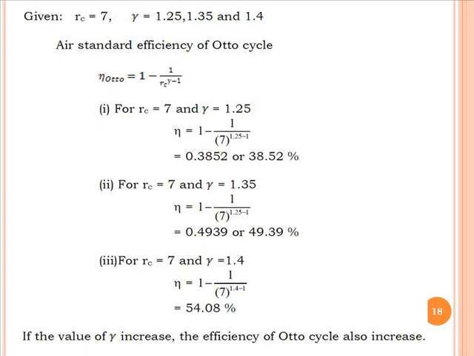So what is our comment? Directly from the result we can comment that for a fixed value of compression ratio, when the adiabatic index gamma increases, definitely the efficiency of Otto cycle will increase. I hope it is very clear to you, and that will be a very important conclusion from the exam point of view.